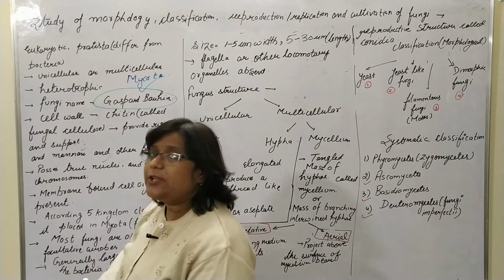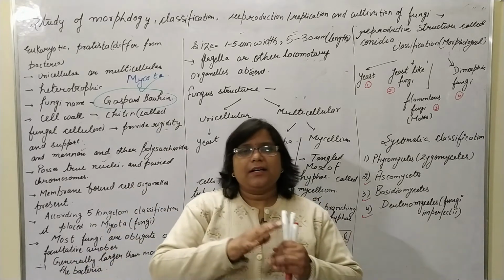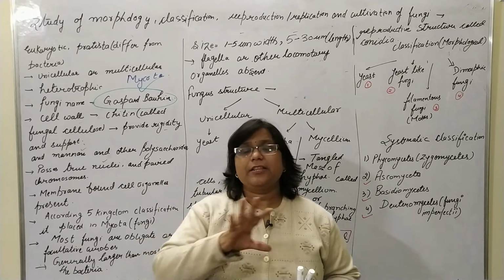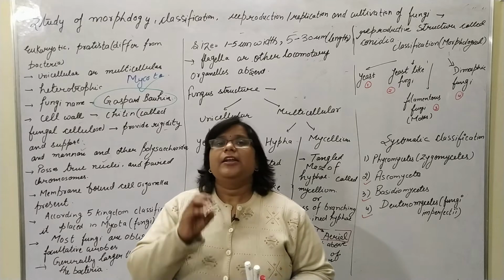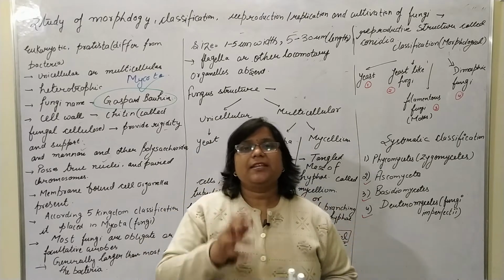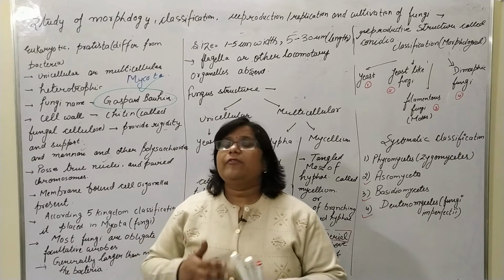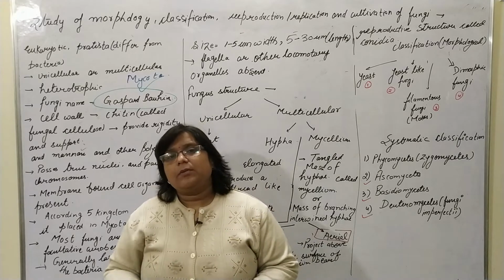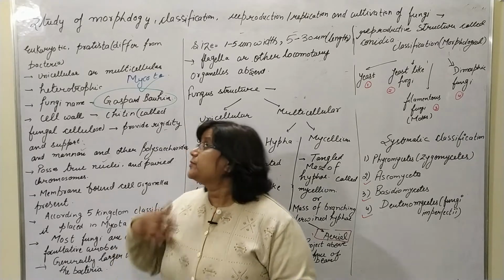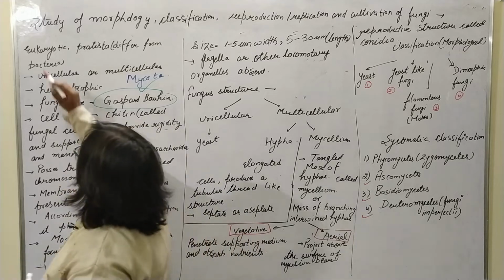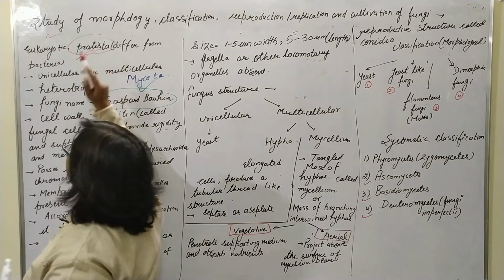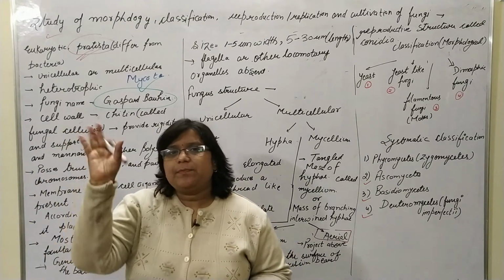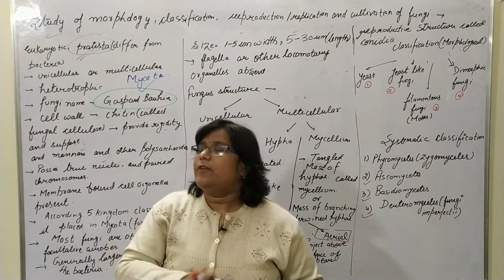It is eukaryotic. Eukaryotic means the complete system has true nuclei, meaning the nucleus is surrounded by a nuclear membrane, nucleoplasm is present, nucleolus is present, and paired chromosomes are present. Or we can say the membrane bound cell organelles like mitochondria, endoplasmic reticulum and Golgi apparatus are also present. So it's a eukaryotic system and somewhat differs from Protista. Previously it was kept in the Protista group, but finally it is placed in a separate kingdom, that is the fungi, or we can say Mycota.